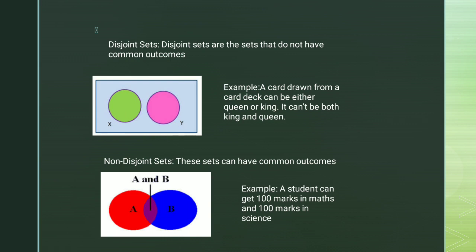The common outcomes are the part which exists in set A and also exists in set B. For example, a student has a mark sheet, and he is getting 100 marks in maths and 100 marks in science. So what is common in this case? The student is common, because the same student is getting marks in maths and in science. The other thing which is common is 100 marks. So two terms are common in this particular example. Any sets in which there exists a common property between the sets are known as non-disjoint sets. So students, I hope I'm pretty clear with both these terms.